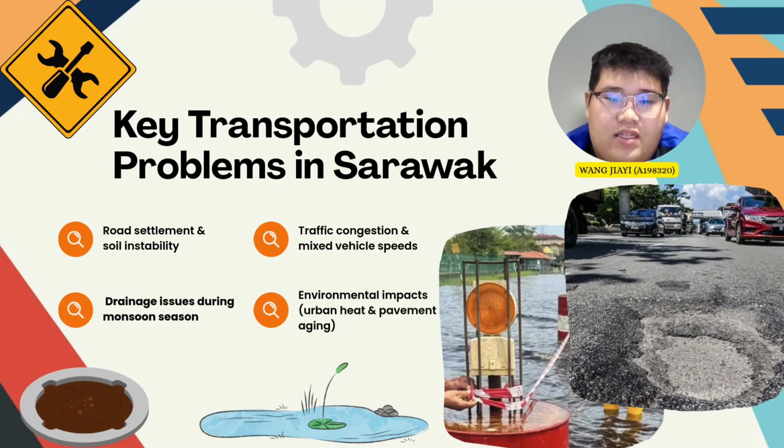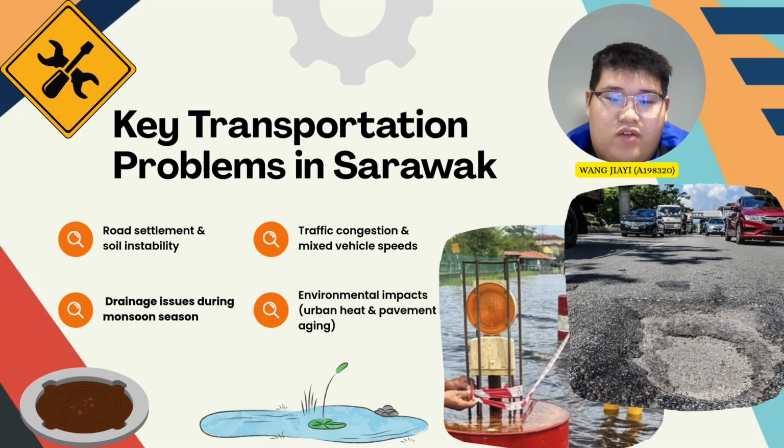In Sarawak, especially in Kota Samarahan, there are several transport problems that affect daily travel and road performance. The first problem is road settlement. Many areas have peat and soft soil, which makes the road sink or become uneven after some time. When the road becomes bumpy, it is uncomfortable for drivers and can be dangerous during rain or at higher speeds.